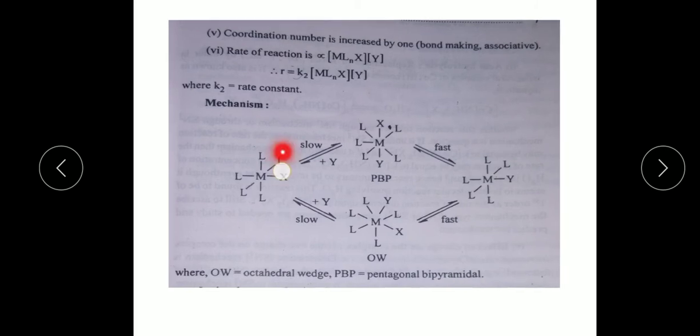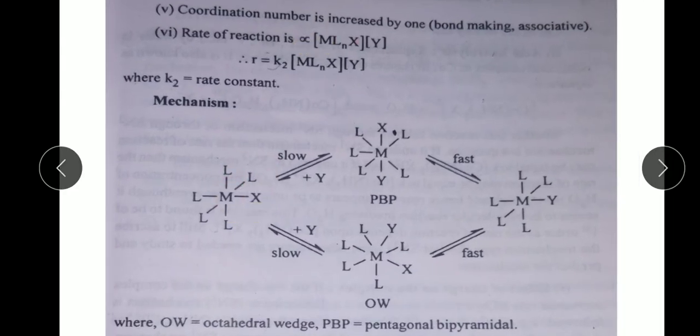Now, the coordination number is increased by 1, bond making and associative. So the rate of reaction is proportional to MLnX and Y. Therefore, R is equal to K2 into [MLnX][Y], where K2 is the rate constant.